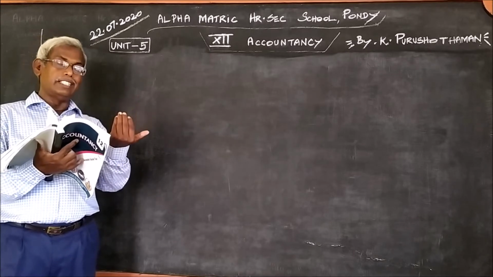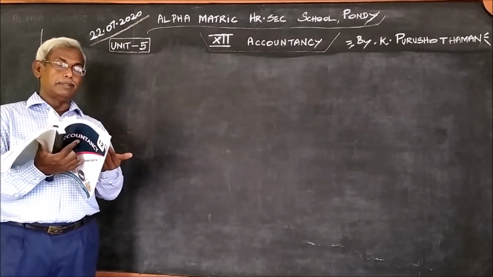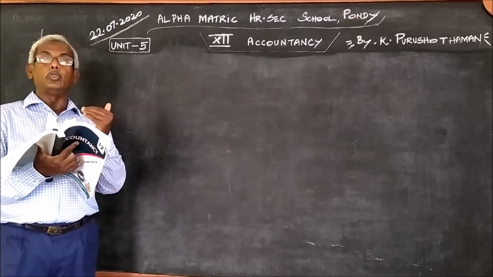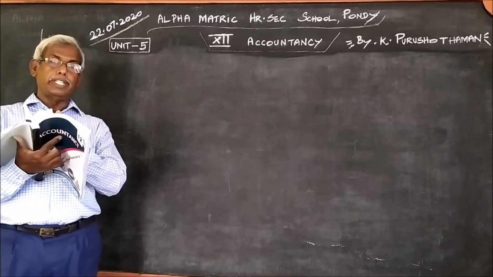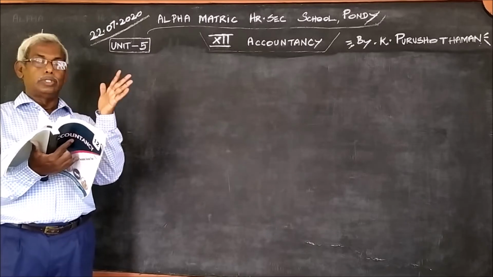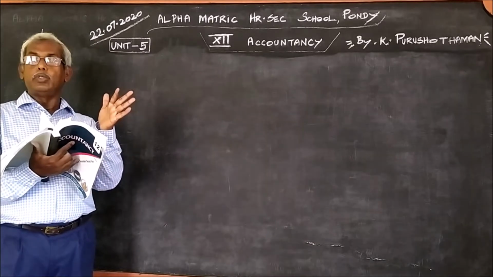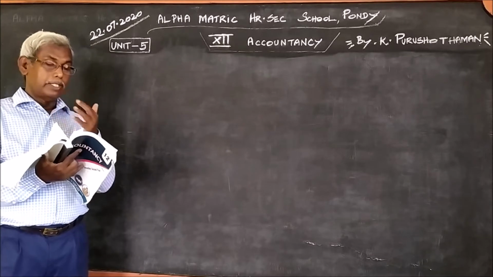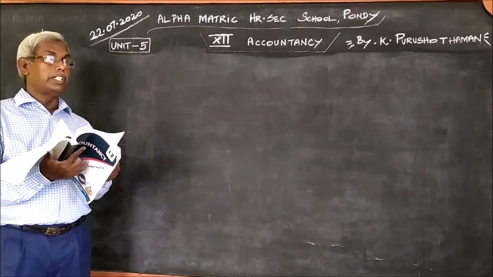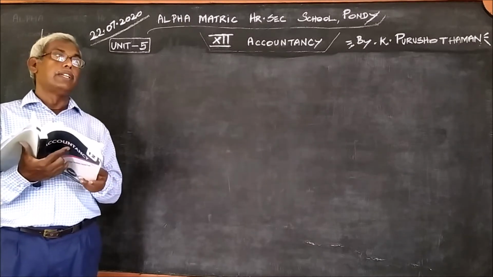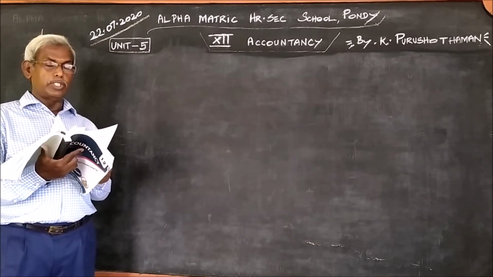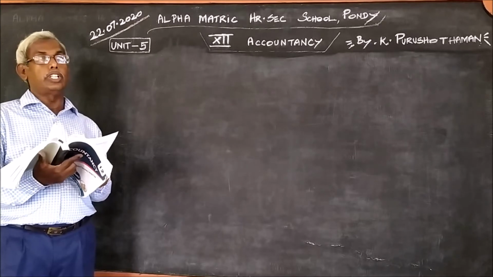And for the loss items, A and B are loss items. So for that, what should we write? Revaluation account debit 8,000 to stock account 5,000, to provision for doubtful debts account 3,000. So revaluation account 8,000 you should write. Then on the whole, there is a profit or loss, and for that we should pass another journal entry. This is only totally profit: 20,000 minus 8,000, 12,000 is the total profit.